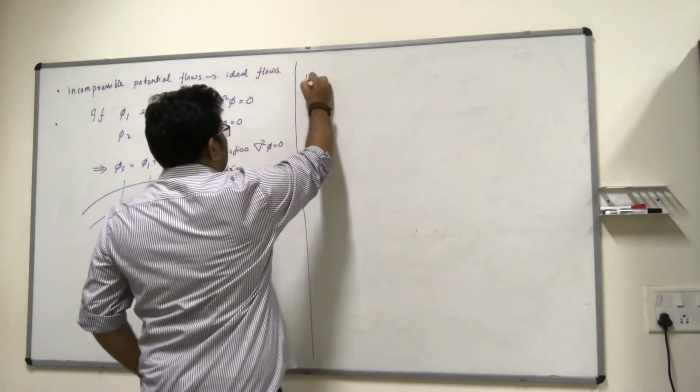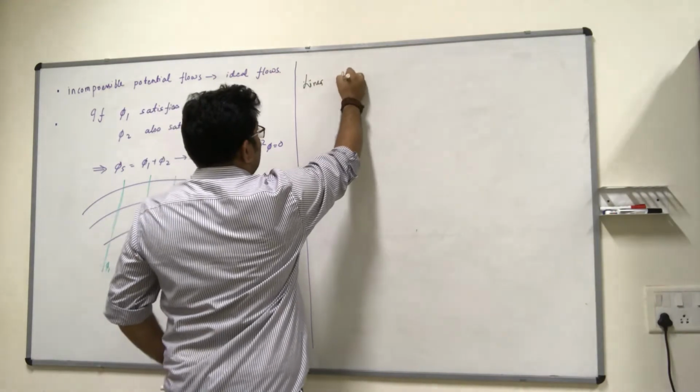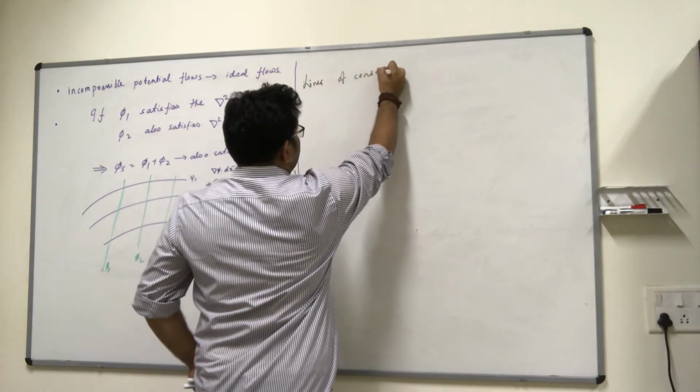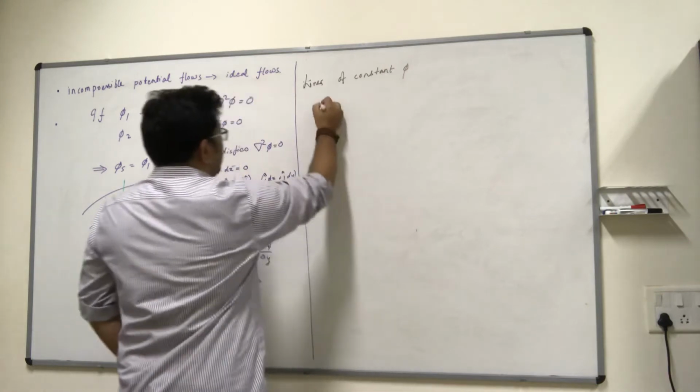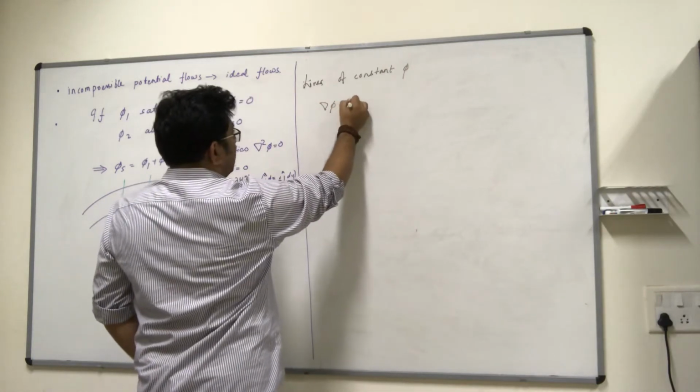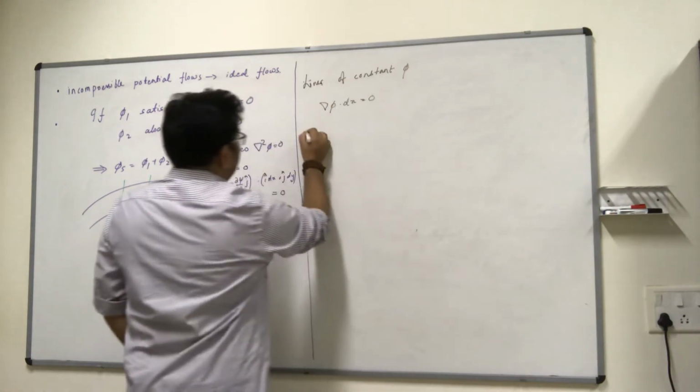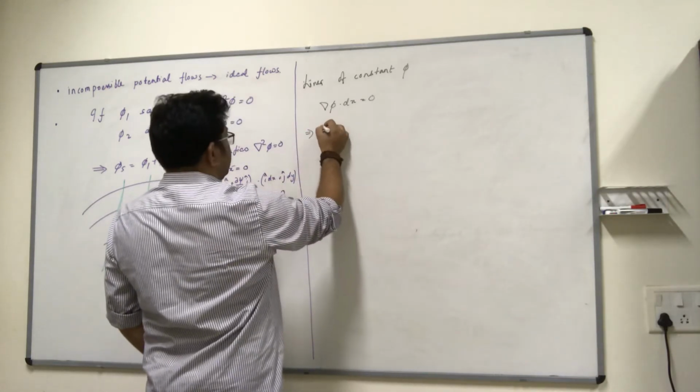Lines of constant phi will be lines such that del phi dot dx is equal to 0, so I'm going to have to write the same thing.